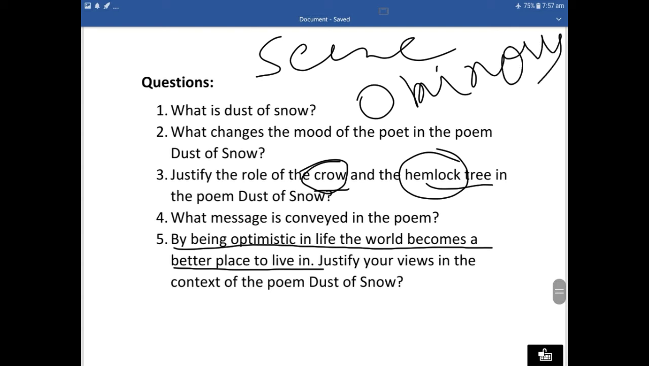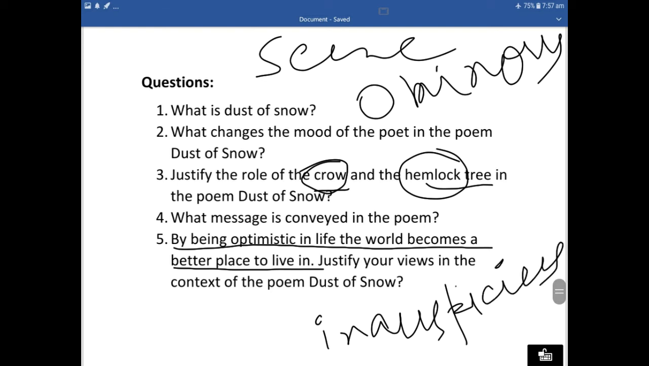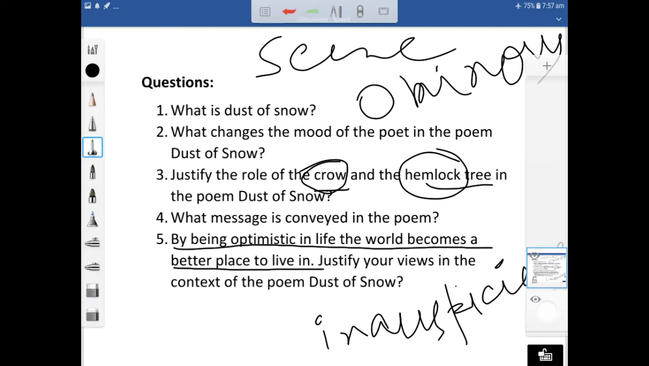O-M-I-N-O-U-S. Ominous means something bad, something inauspicious. I-N-A-U-S-P-I-C-I-O-U-S. Inauspicious, which is not auspicious. Auspicious means shubh, and inauspicious means which is not good, which is bad for the society. So here in this poem, the poet tried to make some mood of sadness, some scene of sadness, but then he says that the way a crow shook down on me.